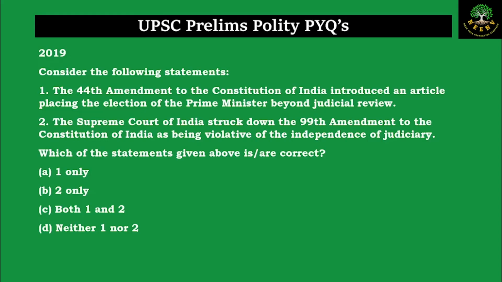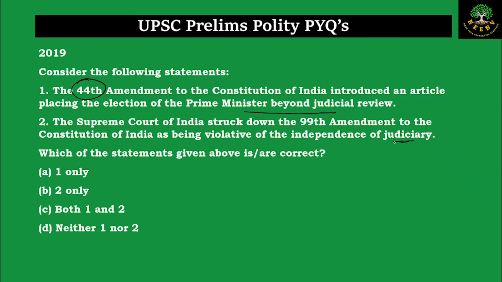Let us discuss the next question now. This is from the year 2019. Consider the following statements. Statement number 1. The 44th Amendment to the Constitution of India introduced an article placing the election of the Prime Minister beyond the judicial review. Statement 2. The Supreme Court of India struck down the 99th Amendment to the Constitution of India as being violative of the independence of judiciary.